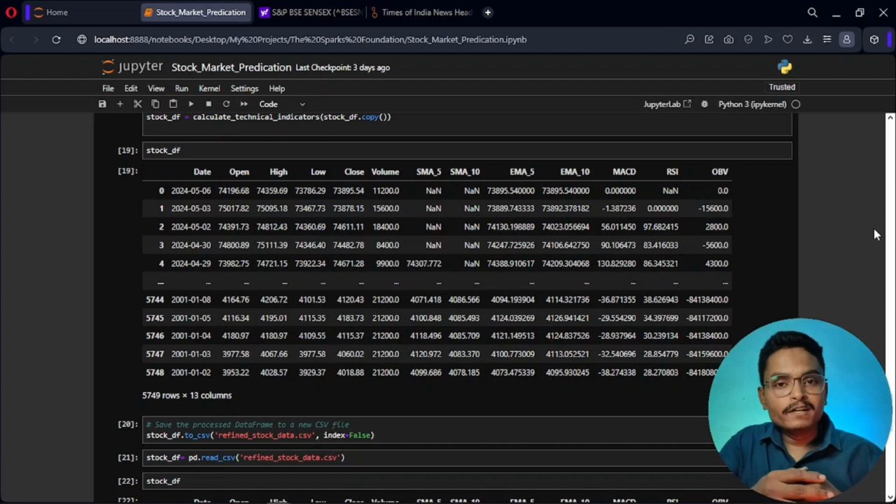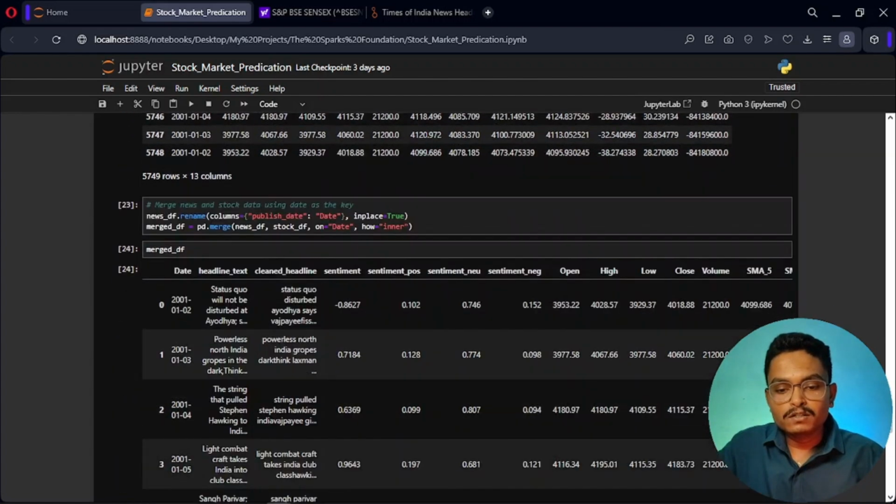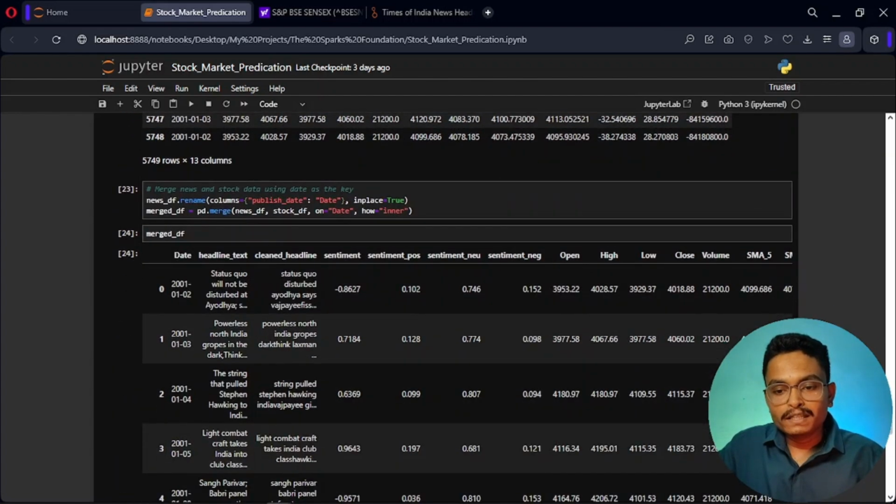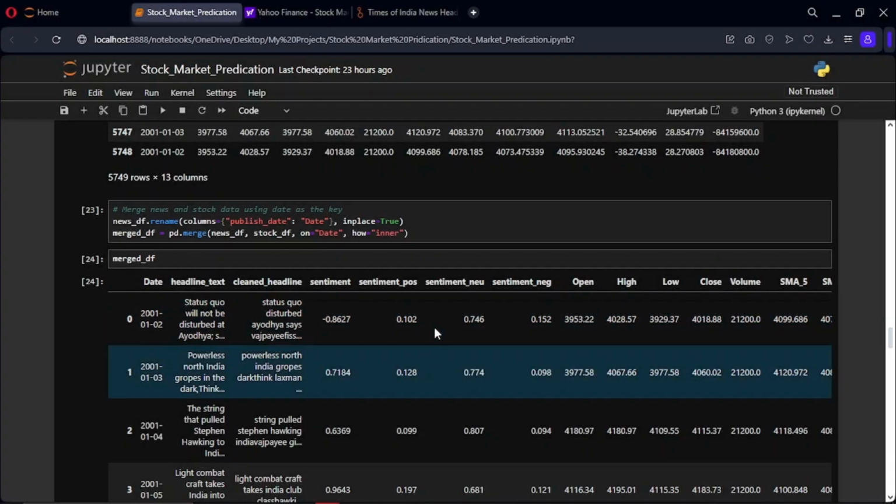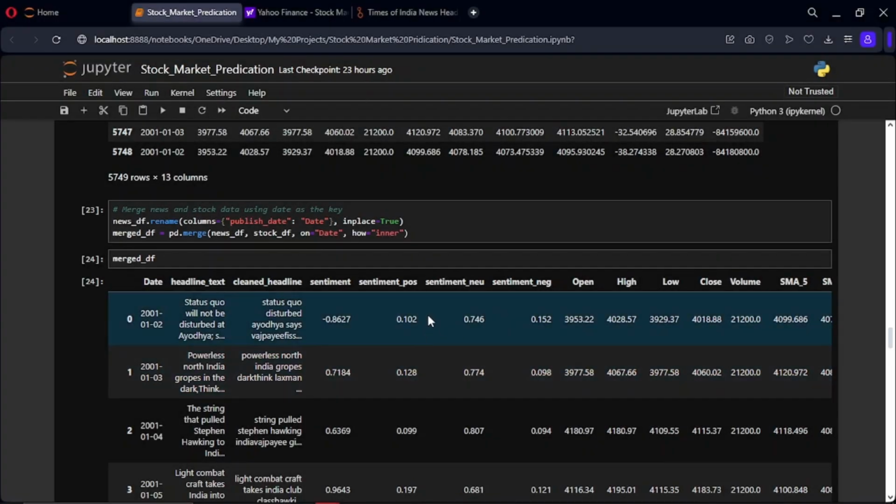Now after cleaning the data, we will merge the sentiment score with the stock data to create a comprehensive dataset that will have all the numerical and textual features. As you can see here, we will merge the data by the date column. After merging both of the data frames, we get a new data frame which contains sentiment scores from the news headlines and numerical values from the stock data frame.